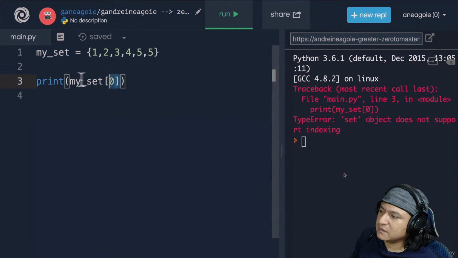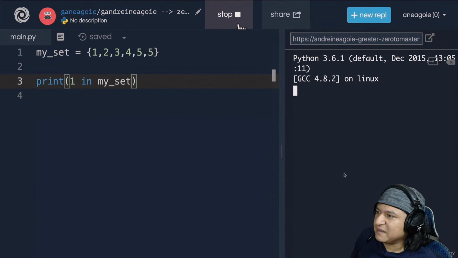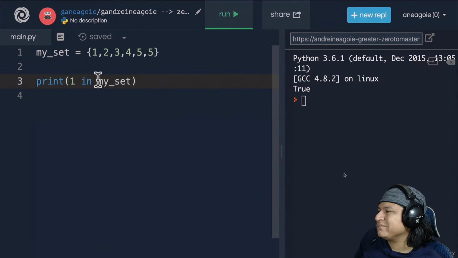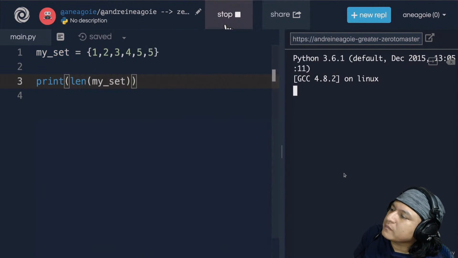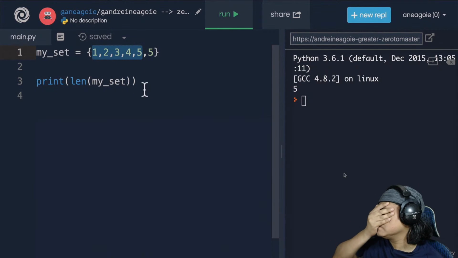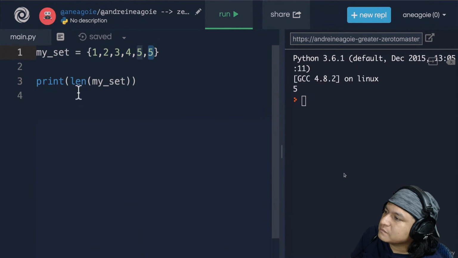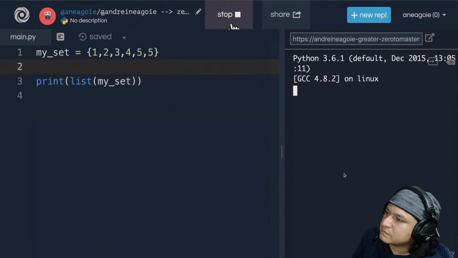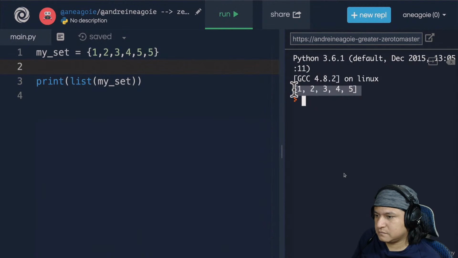The way we would check if something exists is we simply say, hey, is 1 in my set? And we run this, not an index, and we get true. We can also do length of my set, and we get 5. Again, nothing too crazy, but 1, 2, 3, 4, 5. Remember, it only counts the unique things because this will never get entered. It's a set. And alternatively, we can also convert this into a list. If I click run here, you'll see that I now have my set as a list.